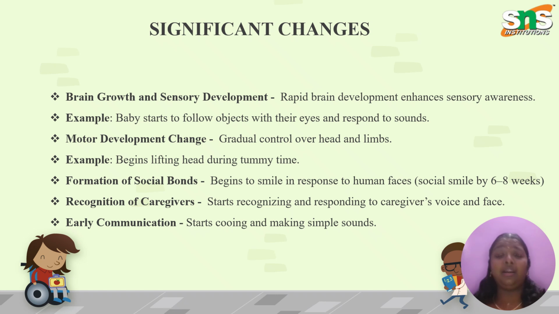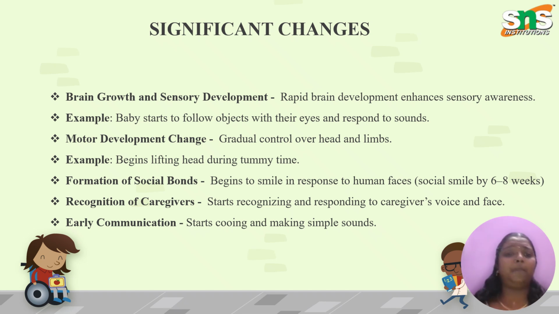Okay, next is significant changes. The first one is brain growth and sensory development. During this babyhood stage, there will be rapid brain development, and the brain development enhances sensory awareness. Sensory awareness is nothing but smell, touch, hearing. All these will be rapidly developed during this stage.